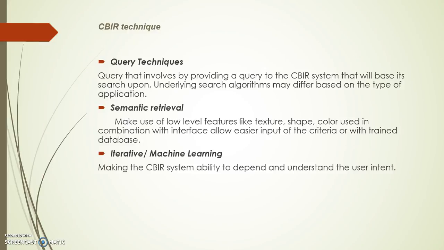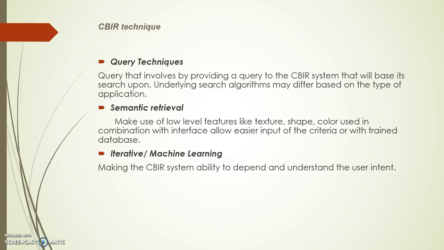So the existing CBIR techniques are query technique, semantic retrieval, and iterative and machine learning. Our focus for this report is basically on the iterative and machine learning. In query techniques, a query is provided to the CBIR system, which will base its search upon it. It's like in the previous example that I told, that if you take an example as a searching region, the algorithm will search accordingly. Underlying search algorithms may differ, but the type of application will remain the same.